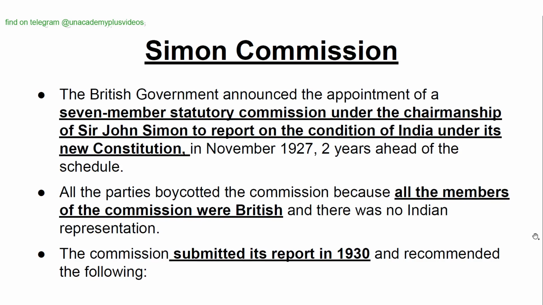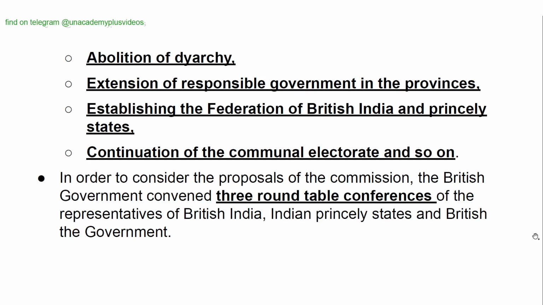The commission submitted its report in 1930 and recommended the following: abolition of diarchy, extension of responsible government in the provinces, establishing the Federation of British India and princely states, continuation of the communal electorate, and so on.